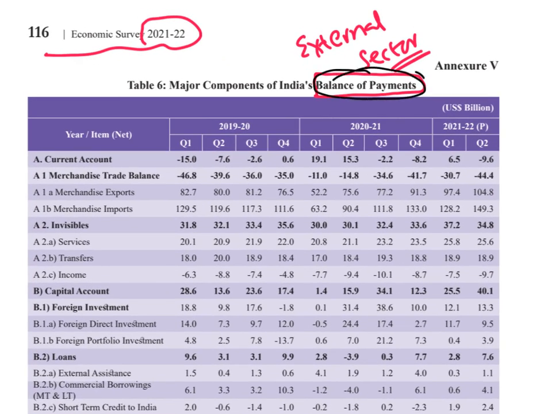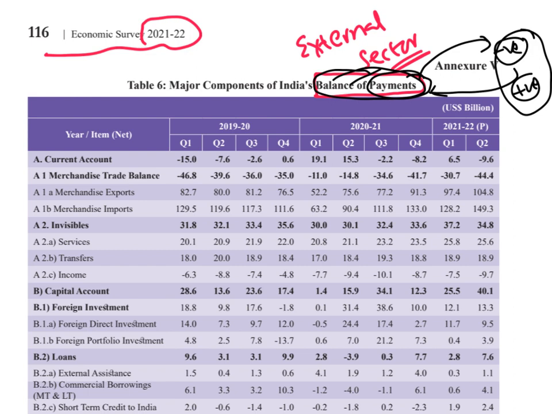You are looking at all the payments that India is making to the rest of the world, which are negative, and all the payments the rest of the world is making to India, which is positive. When you sum up both of them, you will get the balance. You understood what balance of payments is now?